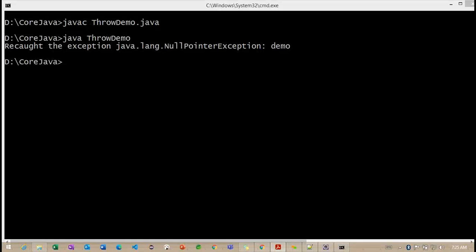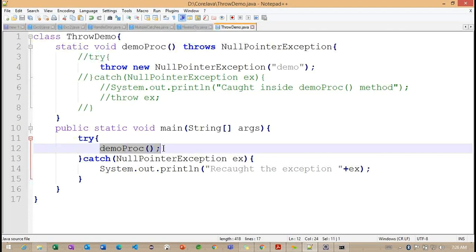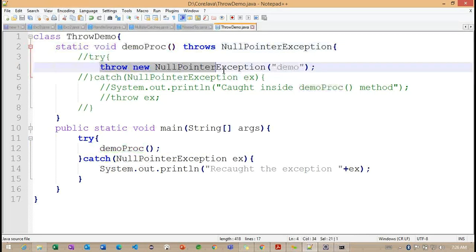We can declare the throws keyword at method level, so that wherever the method is called, we can handle it with the try catch block. Whatever exception we are throwing here, we can handle with the try catch block. That is the simple idea of this throws keyword. Here is the method we are calling, and this is the body of the method. Internally, we are throwing an exception. So this exception we are not handling it.